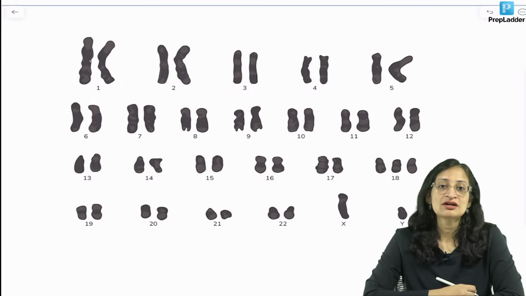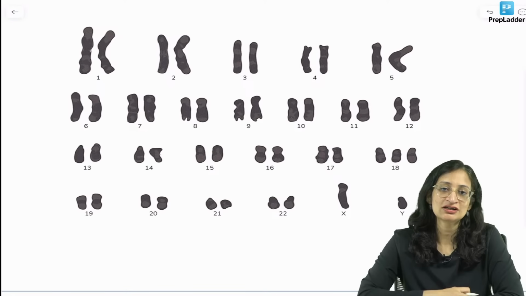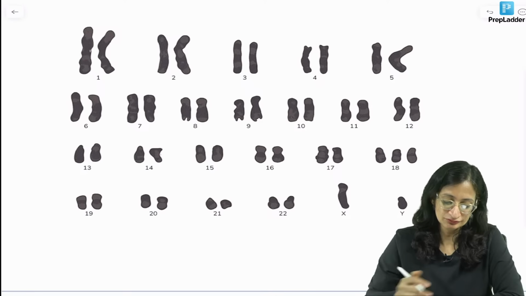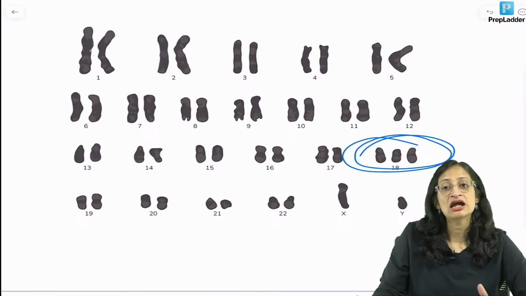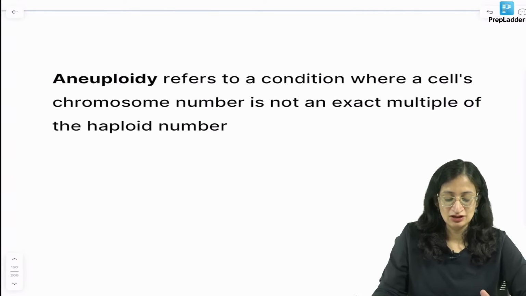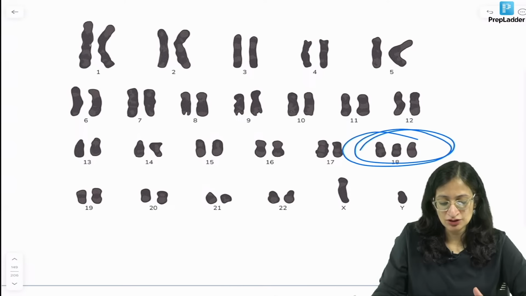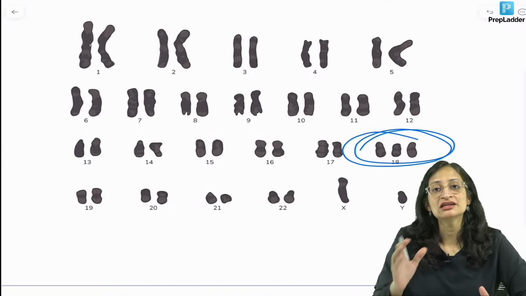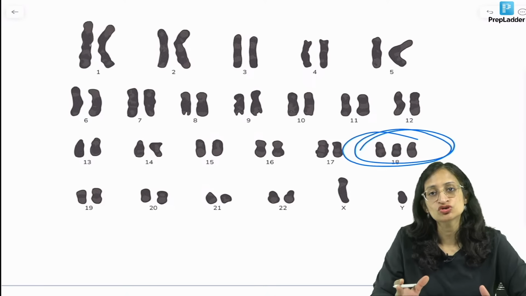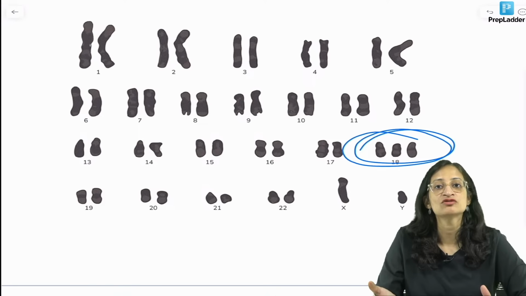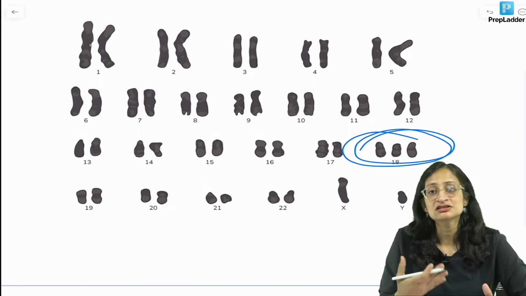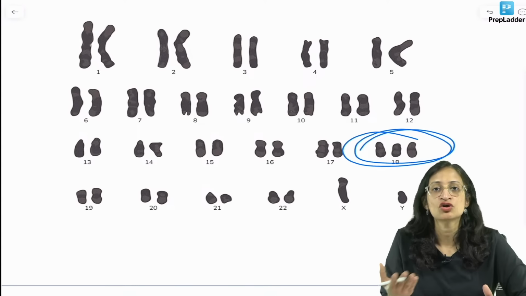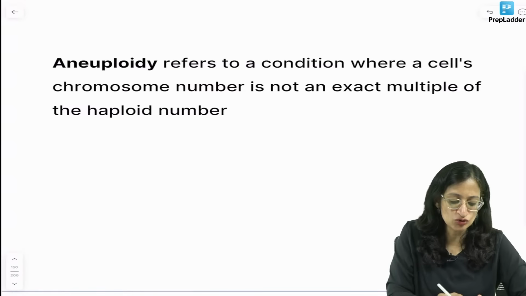What do you see in this karyotype? Yes, anyone? Any abnormality? You can see 3 copies of chromosome 18. So this is a karyotype with Edwards syndrome, okay? In all these, Edwards, Down, Patau, the number of chromosomes does not remain an exact multiple of the haploid number. So if the number of chromosomes is not 46, if it is 47 or 45, then it is called an aneuploidy.